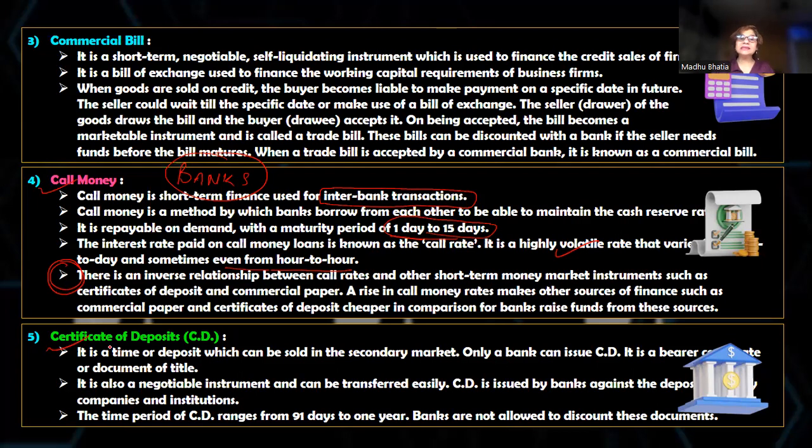The second is certificate of deposit. This is again used by the banks only. So this is again a negotiable instrument, an unsecured negotiable instrument issued by banks.